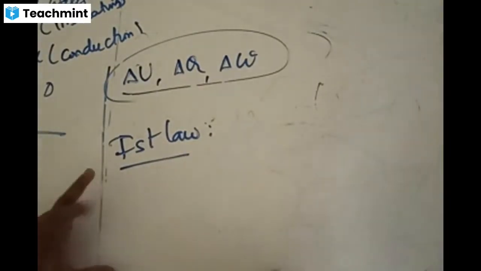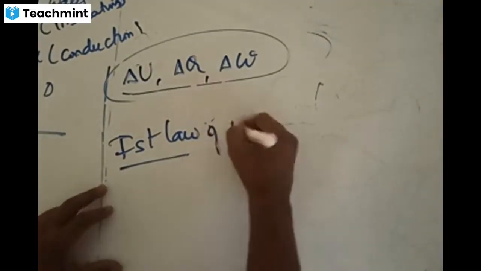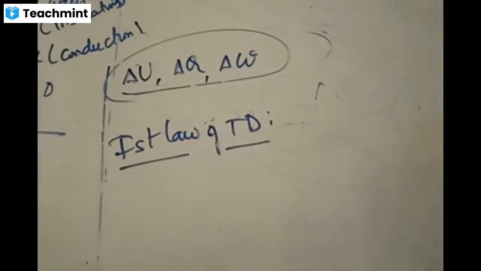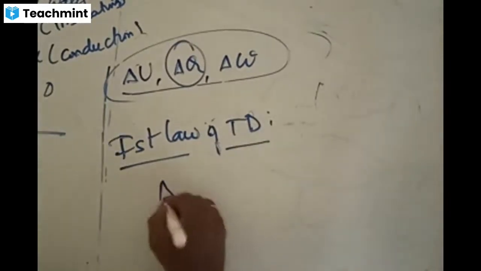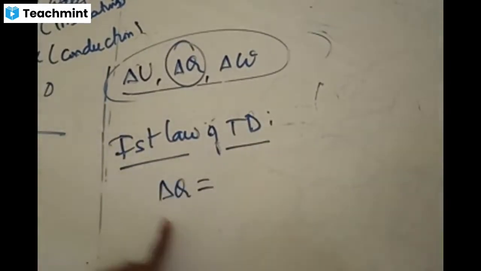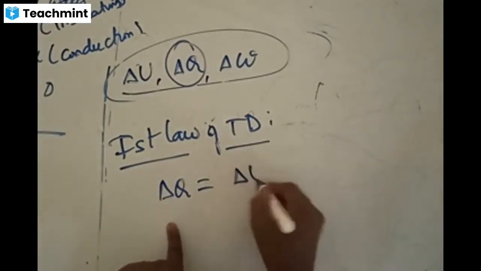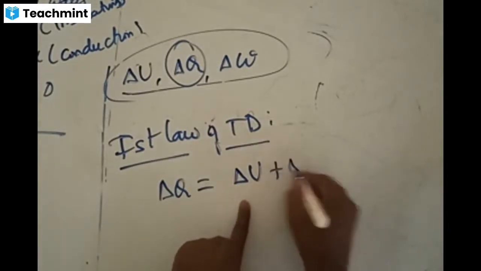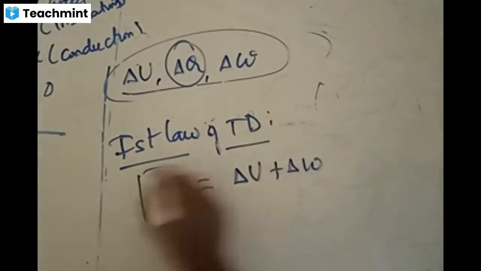Lastly, today's class last topic is the first law of thermodynamics. The first law of thermodynamics says that heat supplied to a system will be utilized for two purposes. Delta Q given to a system will be utilized for two purposes. The first one is to make the change of internal energy, and the rest of the energy will be utilized for doing some amount of work.